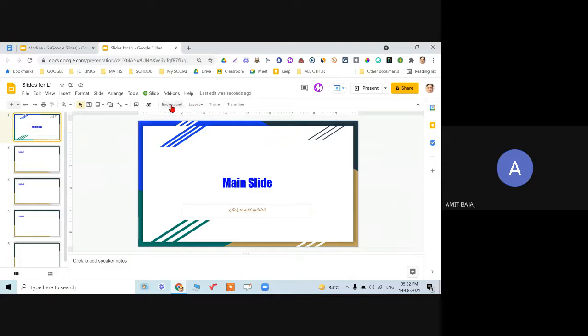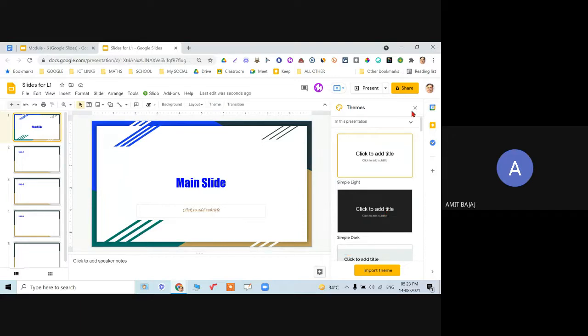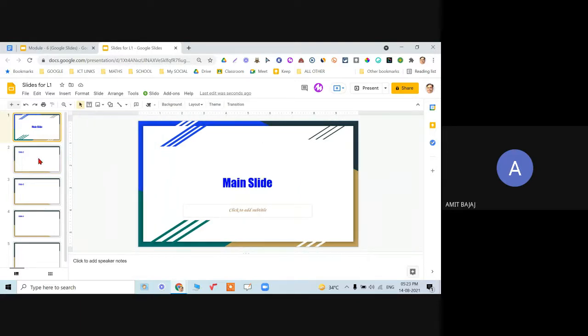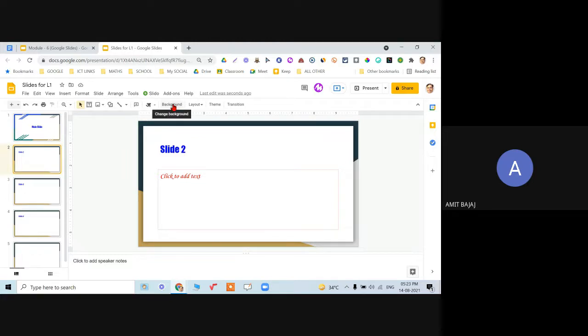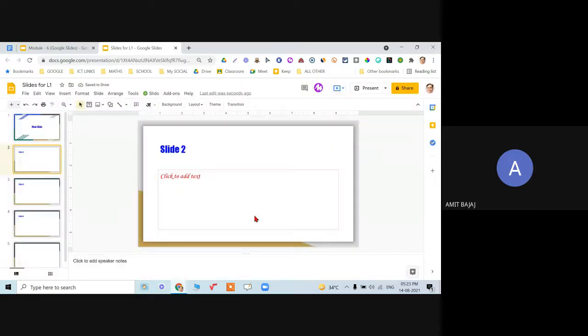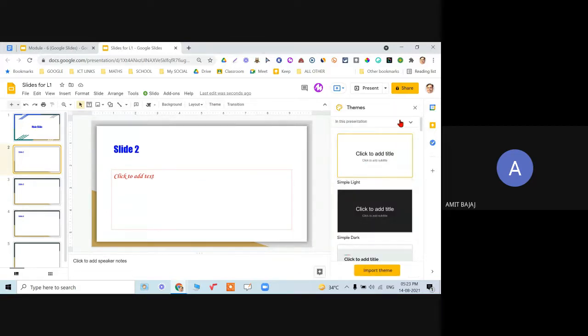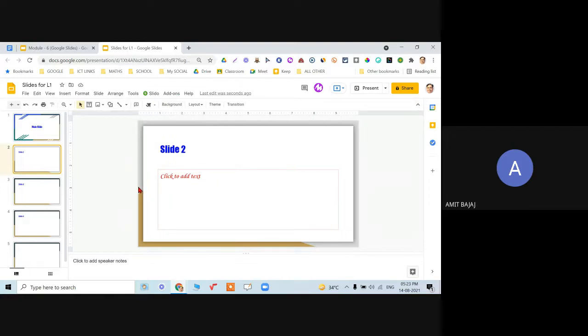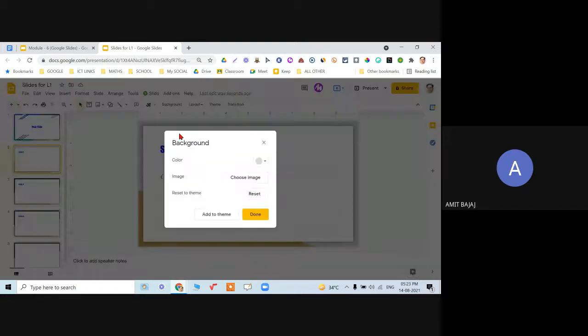You check out at the top, there is again the option of theme here. It is popping up on the right hand side. Or check this out, when I come to, say, second slide and say change background, when I click on this background, you see the color. I can change that color, so you can see the impact of the same, and done. But because I already have applied one specific theme, based on that theme only the background will be changed, and the background is now considered as this border only. So that again one needs to understand.